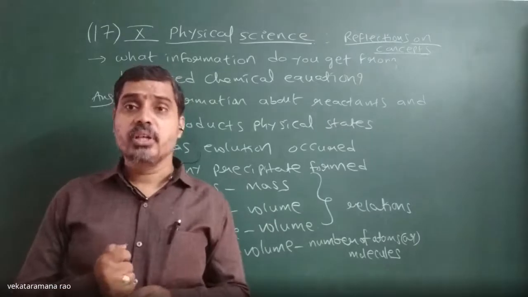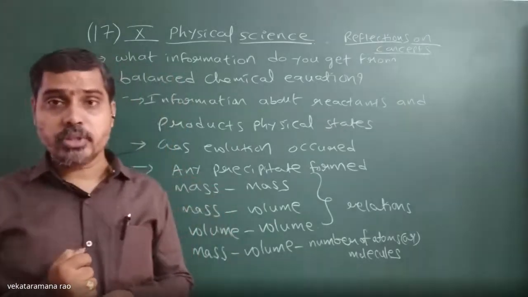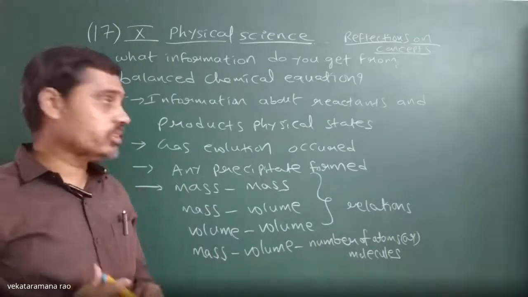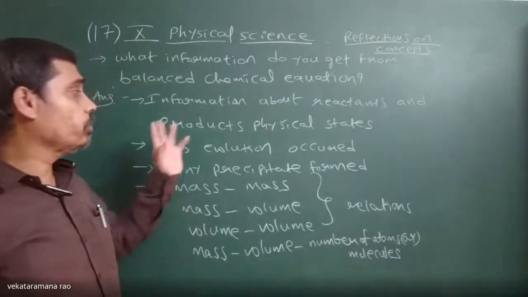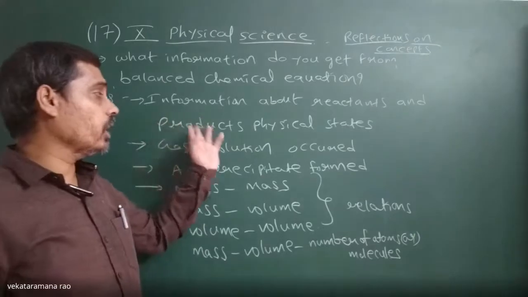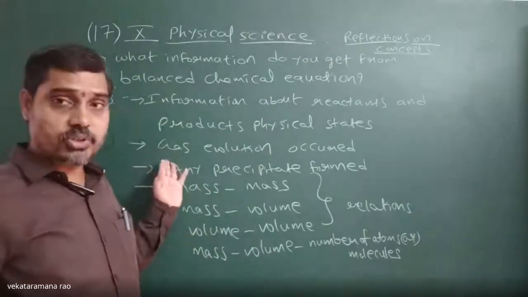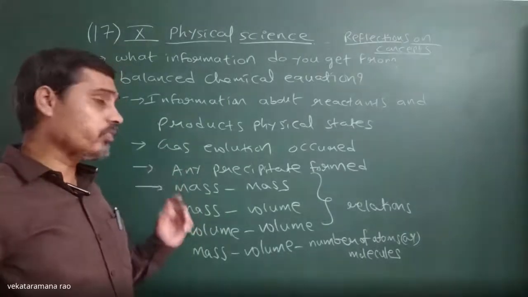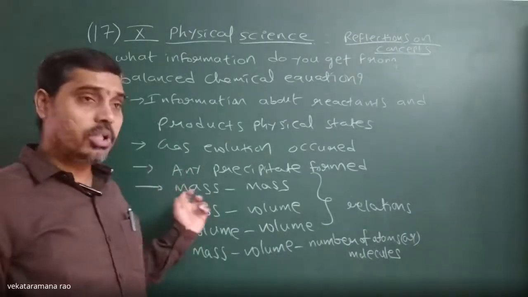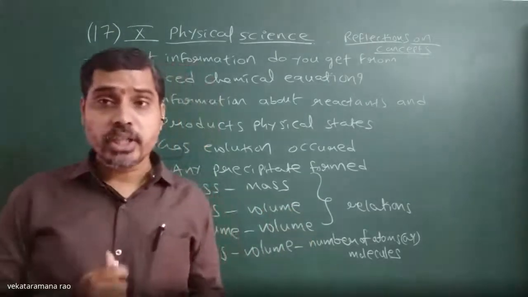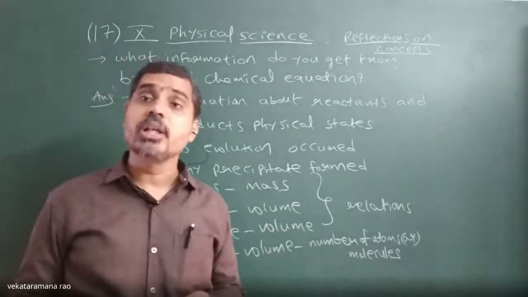By observing it we can know the physical states of reactants and products, whether gas evolution or precipitate formation occurred, and we can do mass to mass chemical calculations with the help of a balanced chemical equation.